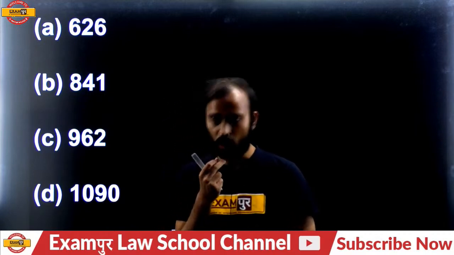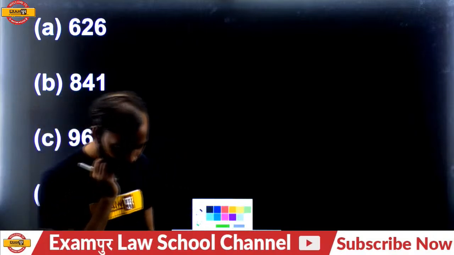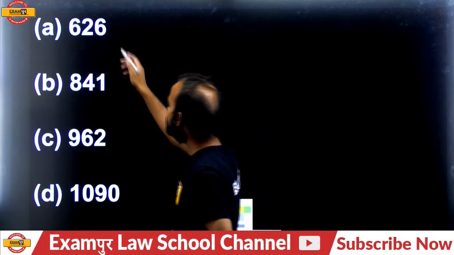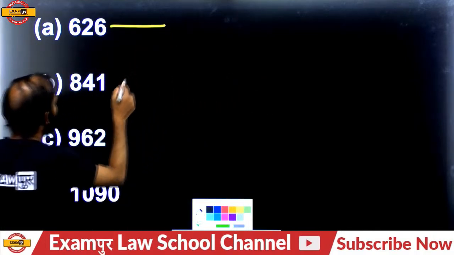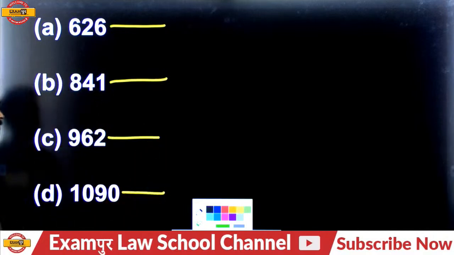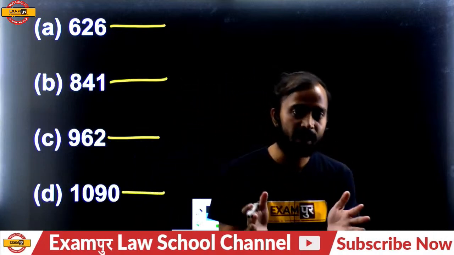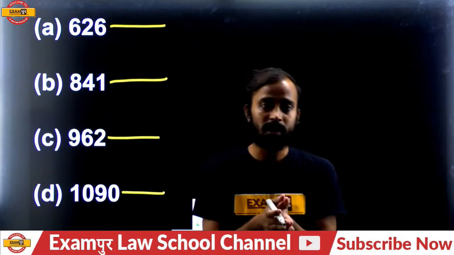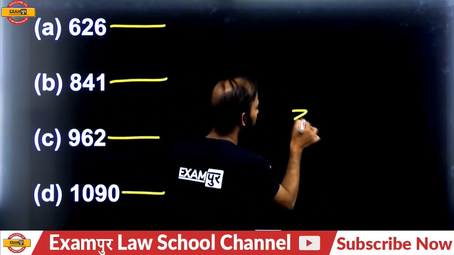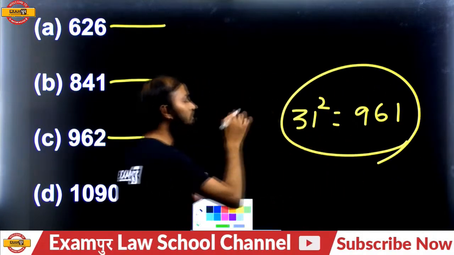Gaurav Mishra, please tell me which one. 626, 841, 962, 1090. 962 is nearer to a perfect square number. That perfect square is 31 squared, because the square of 31 is 961, and 962 is nearer to 961.